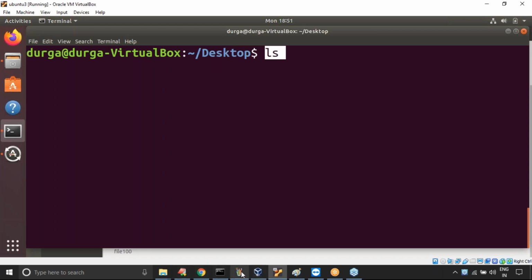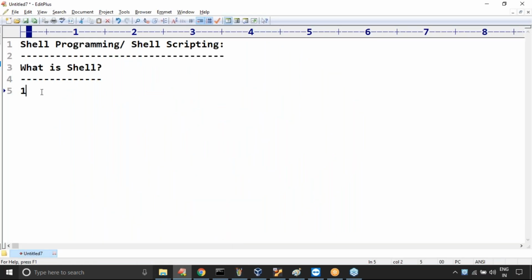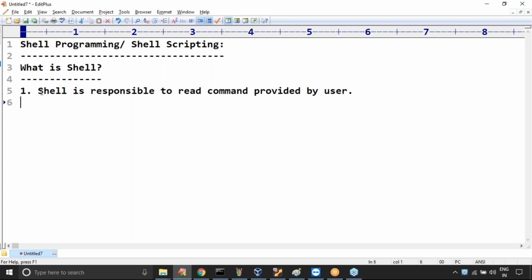The shell is responsible for reading the command provided by the user. This is the first.